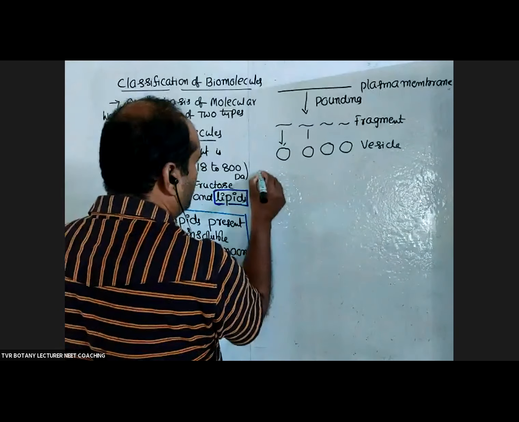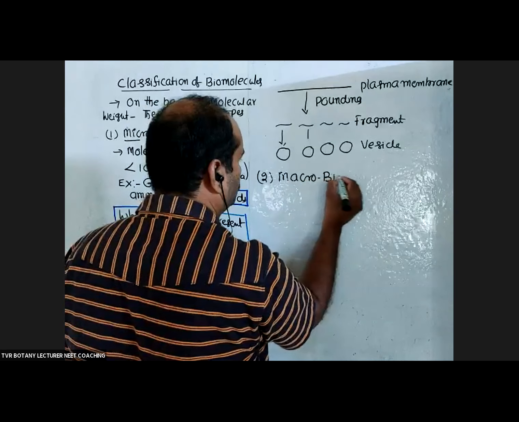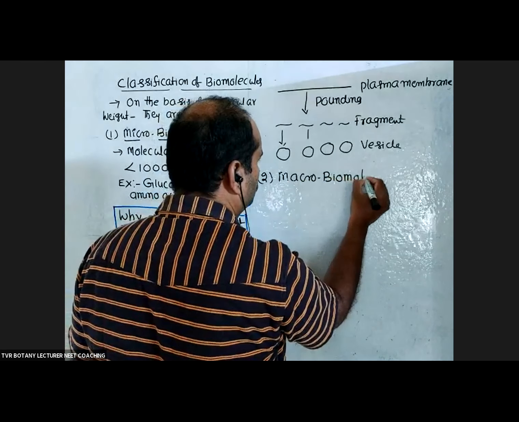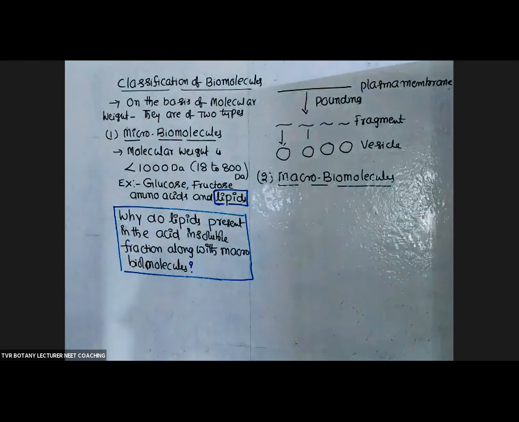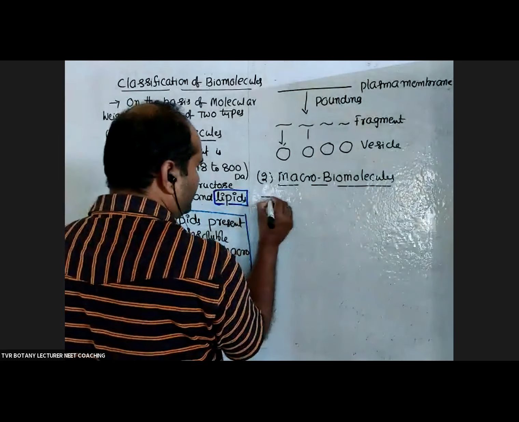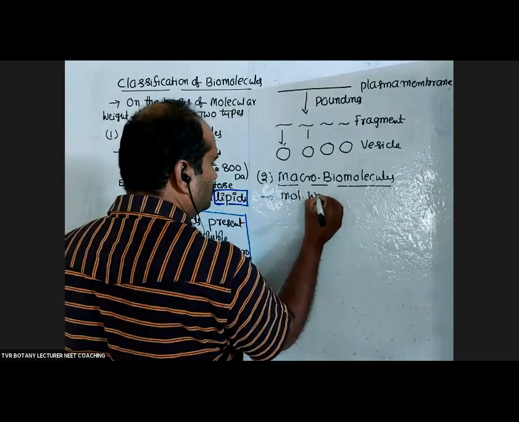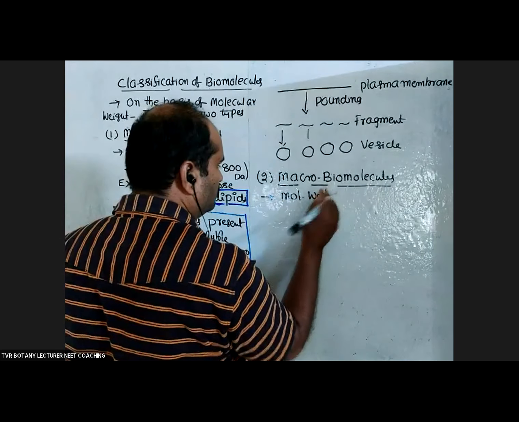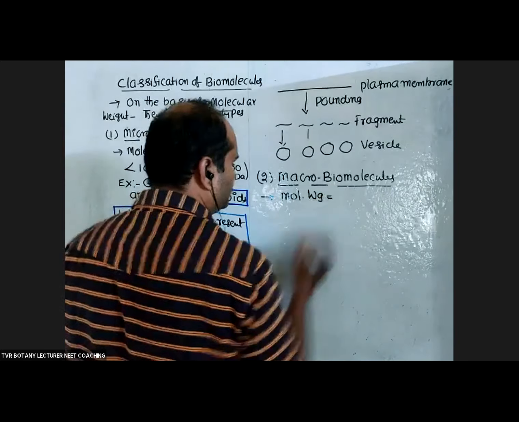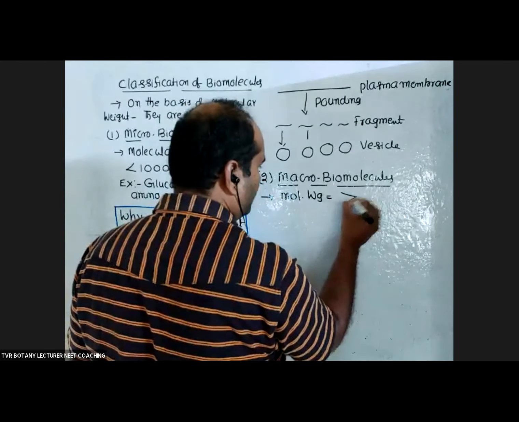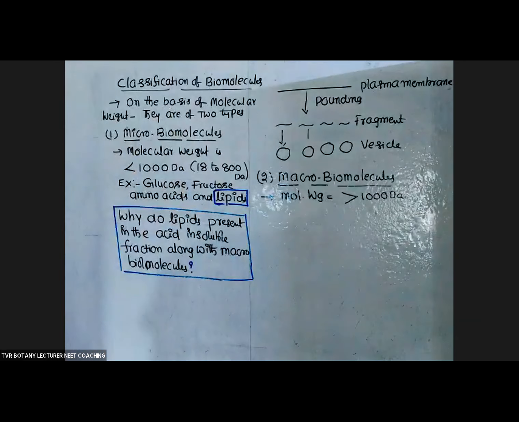And the second one, macrobiomolecules. Macrobiomolecule means the condition is molecular weight greater than 1000 Daltons, more than 1000.